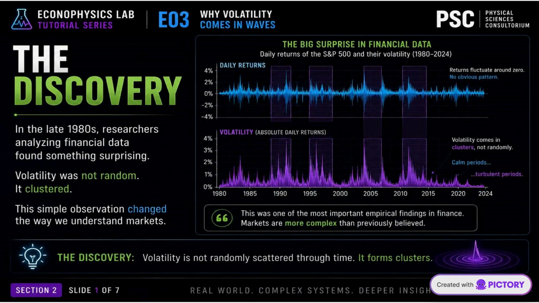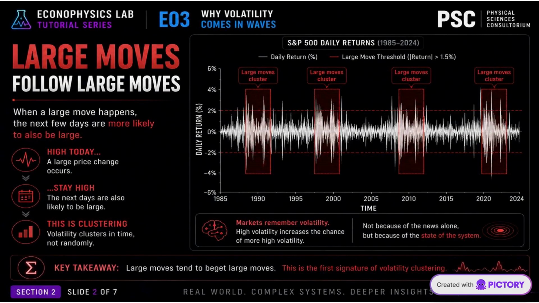In the 1990s, researchers analyzing financial data found something surprising. Volatility was not random. It clustered. This observation changed the way we understand markets. When a large move happens, the next few days are more likely to also be large. This is clustering. Volatility clusters in time, not randomly. This is the first signature of volatility clustering.